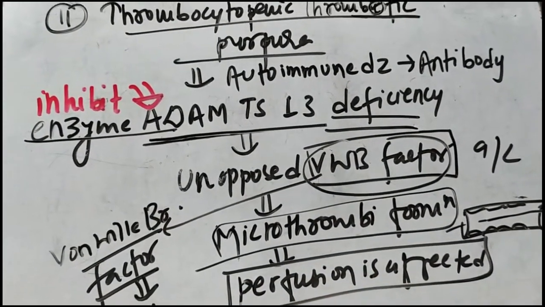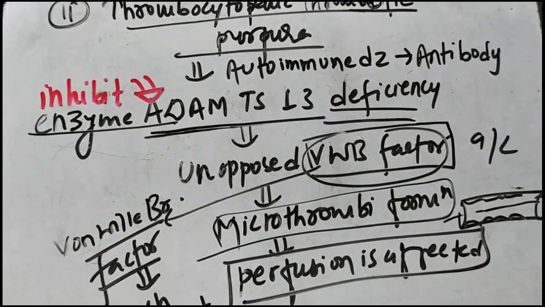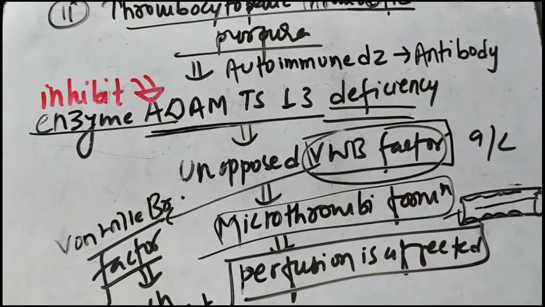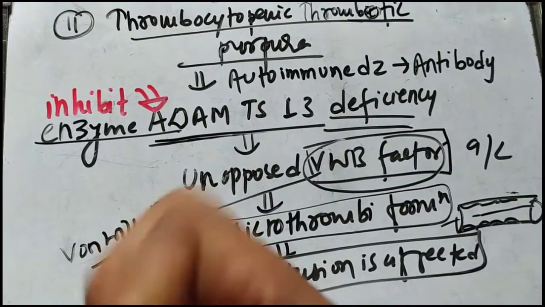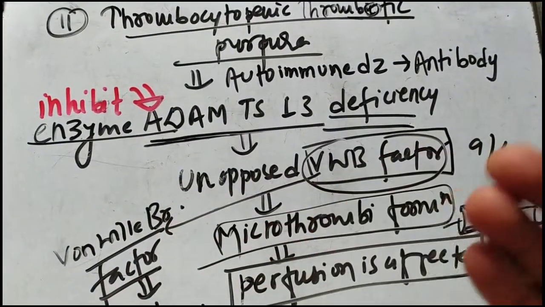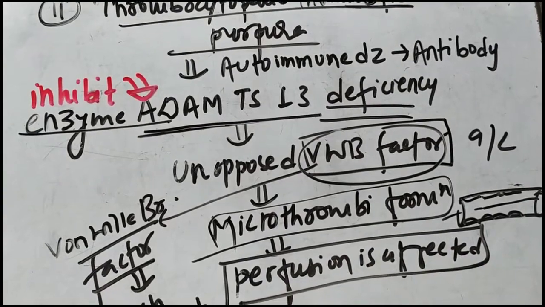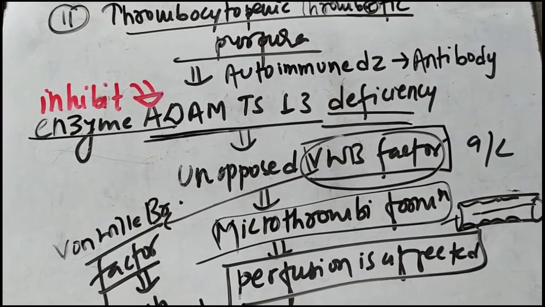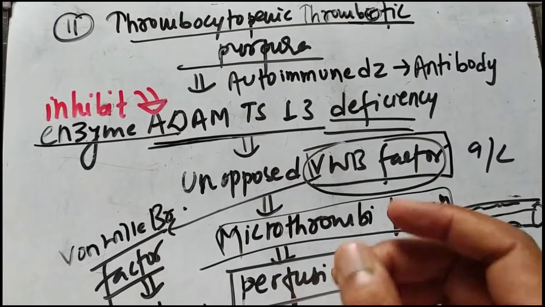So this happens in the case of thrombotic thrombocytopenic purpura. In the formation of multiple microthrombi, the thrombocytes, or the platelets, are used up, resulting in bleeding from various sites and also resulting in anemia. So this happens in case of thrombotic thrombocytopenic purpura.